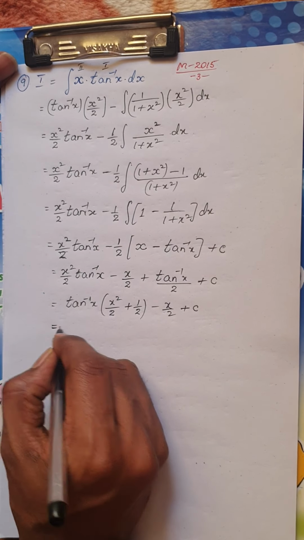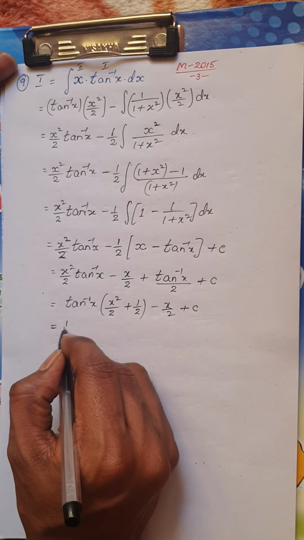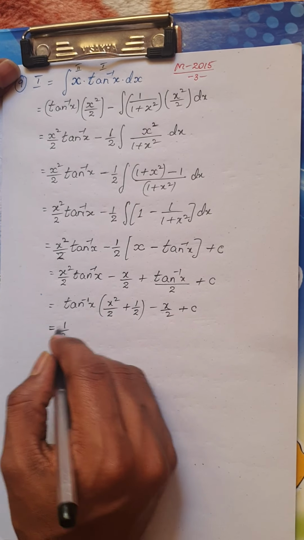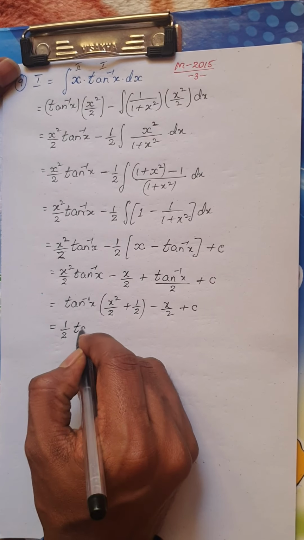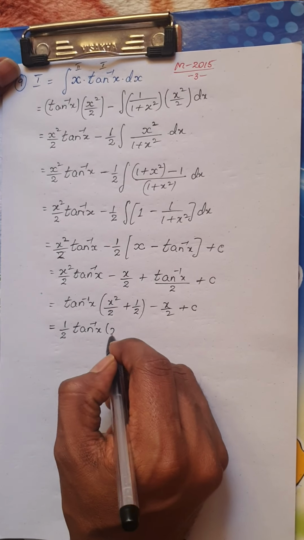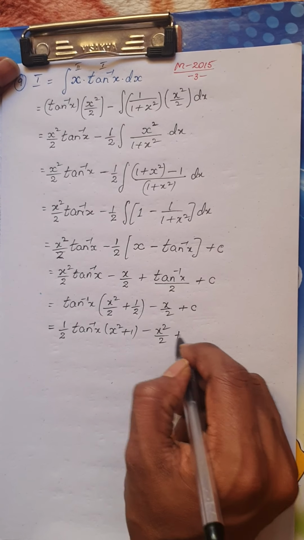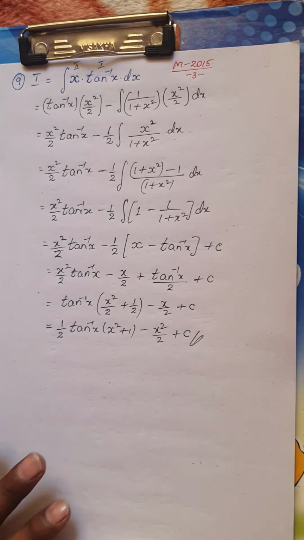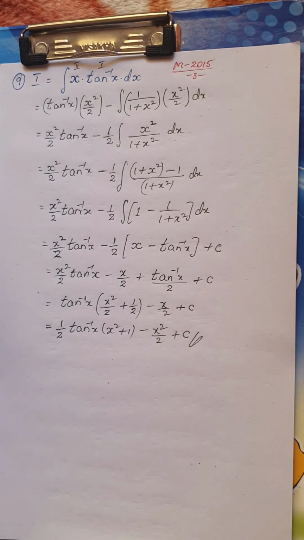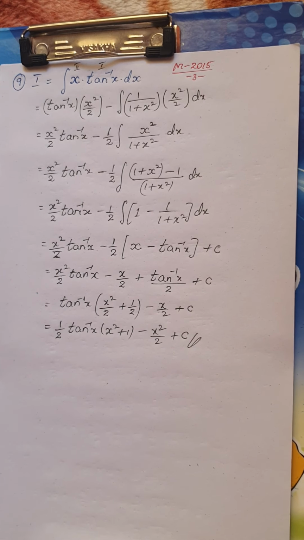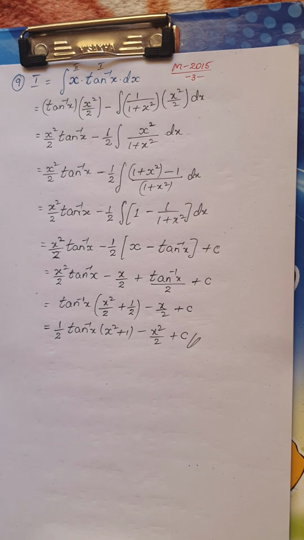Further, my last step: the denominator for both the terms will be half, isn't it? So I'm going to keep this in before. It will be half tan inverse of x into x square plus 1, minus x by 2 plus c, which is the constant of integration, and this would be the final answer for the above given integral. Remember students, this question was asked in the examination once, and there are chances of this question being asked once again, okay. Shall we move on to the next question?